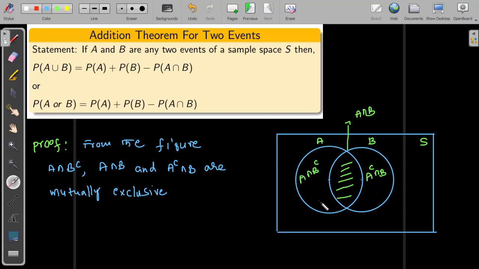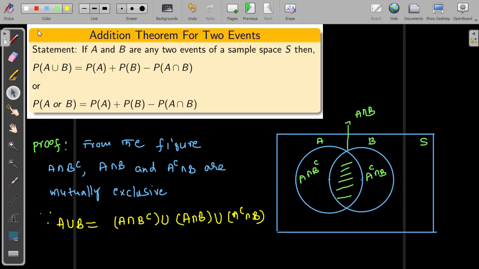Now the next step, from the figure, the observation is, we can write the probability of A union B. First I will write A union B. What is A union B from the figure? A union B, the total area, is equal to the A intersection B complement area, union the second area, the A intersection B common area, union the A complement intersection B area. Three areas, joined by the union symbol. So A union B total area can be expressed like this.